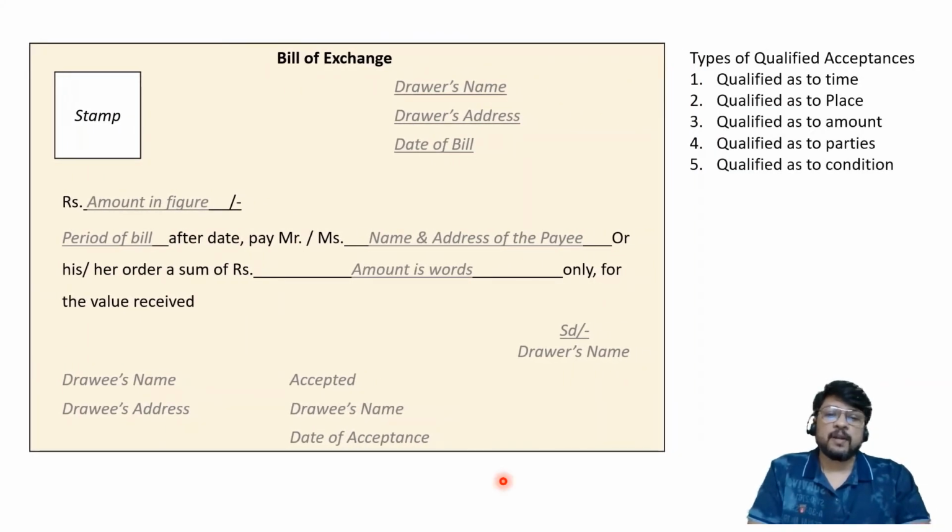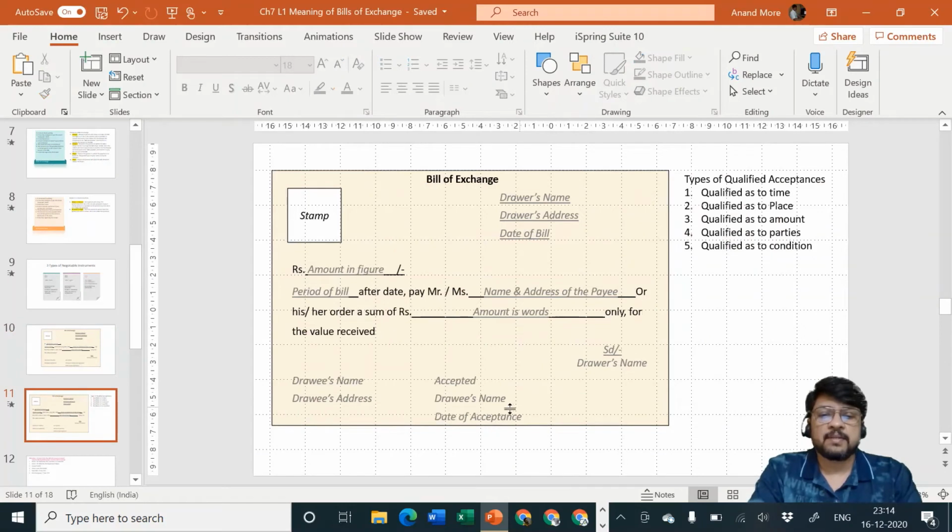Now before I go ahead with the questions on bill of exchange, these four different points are also required to be kept in mind. When the drawee gets an order from the drawer, where the drawer has put the signature and given it to the drawee, the drawee is supposed to write the word accepted. He is supposed to write his name and signature and his date of acceptance.